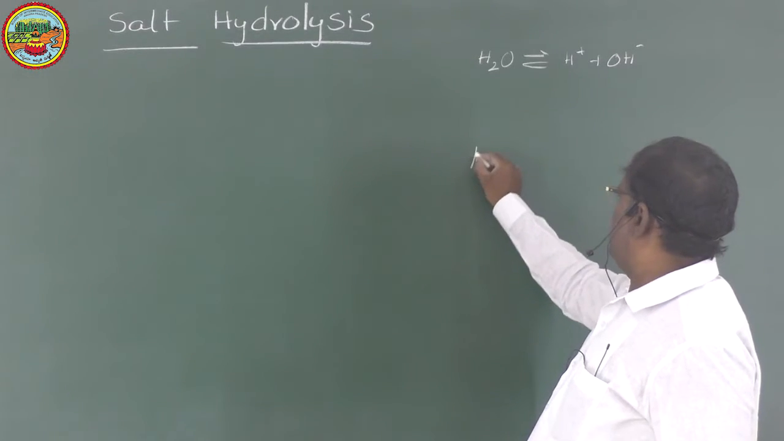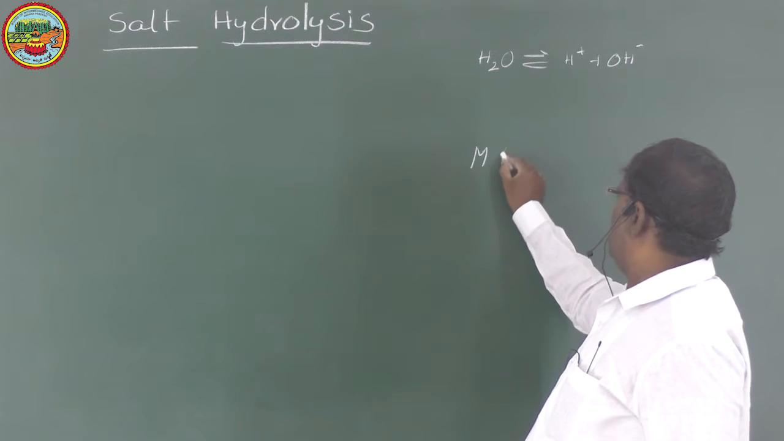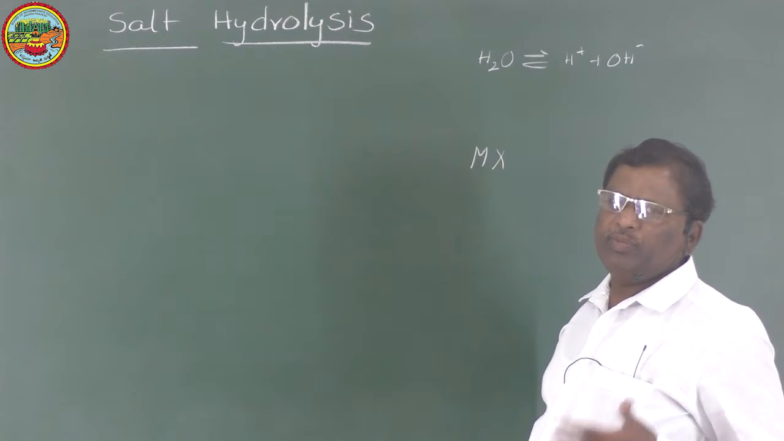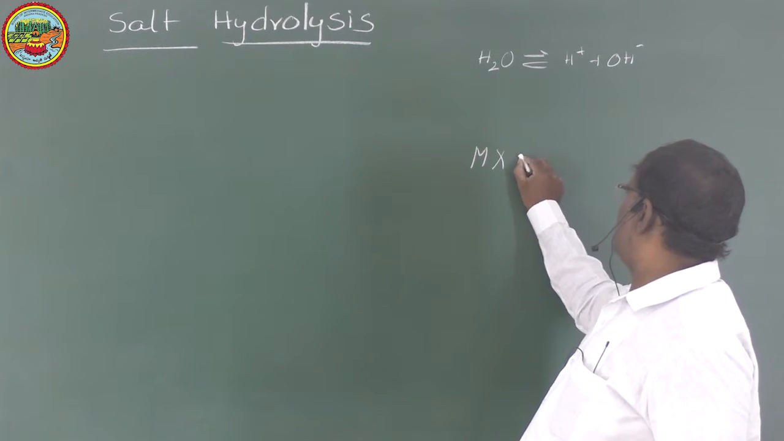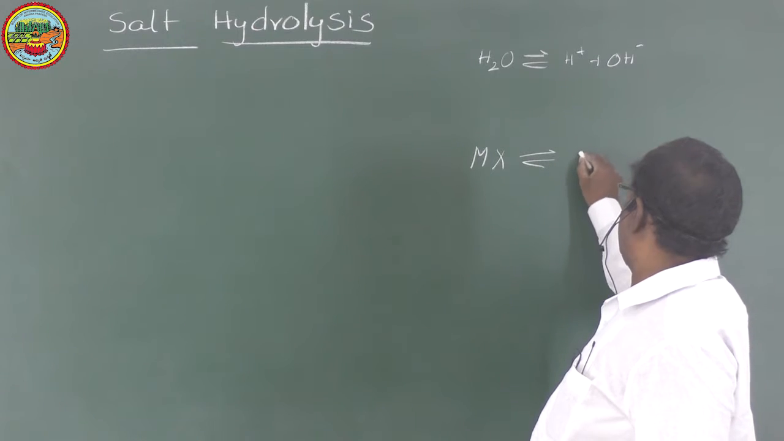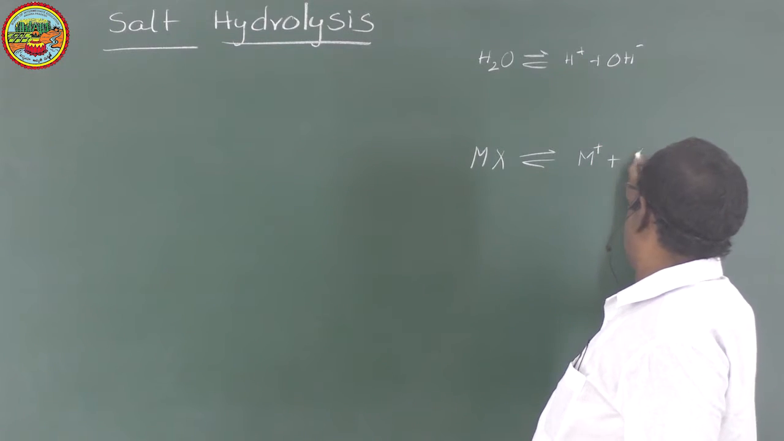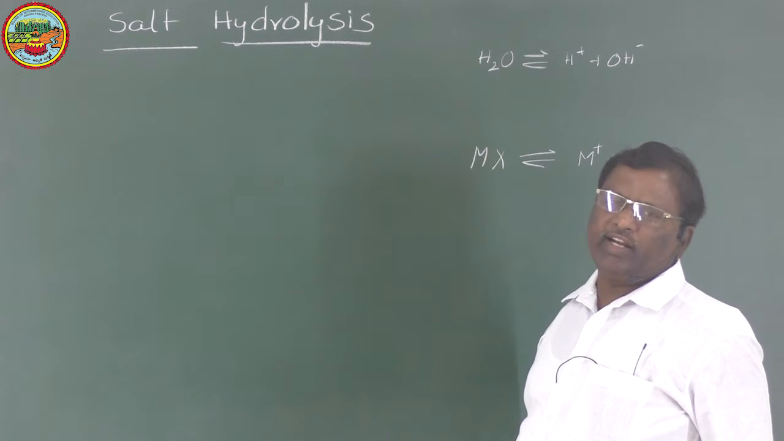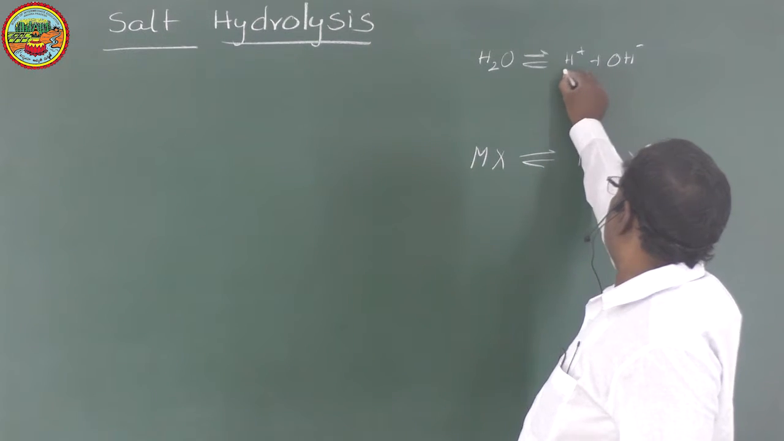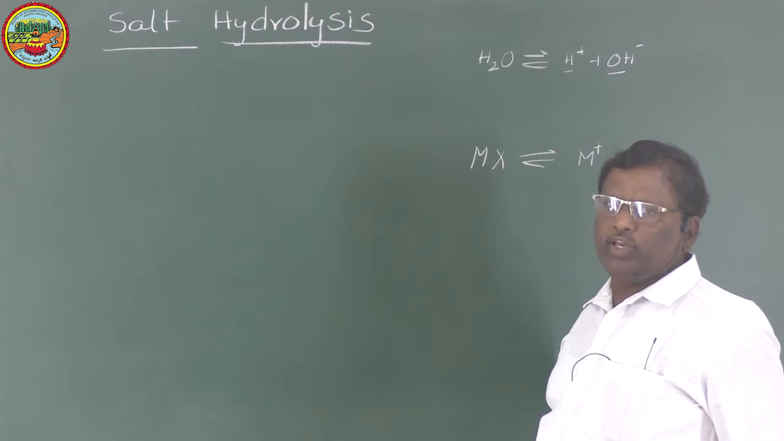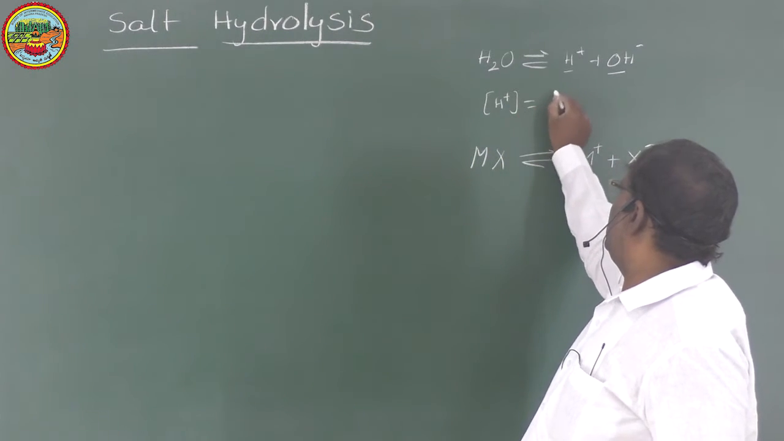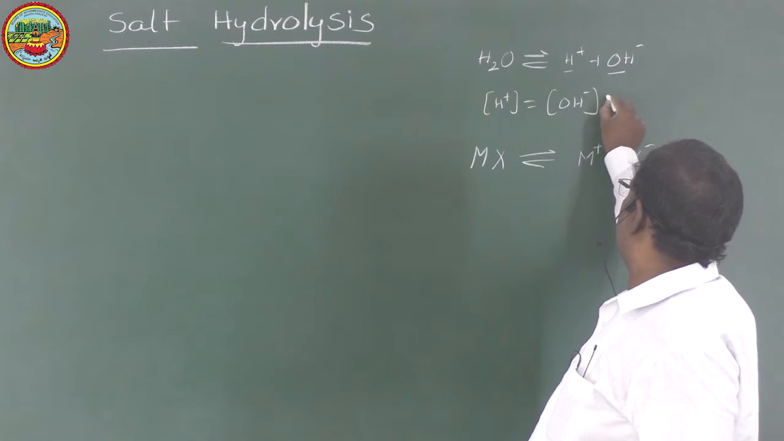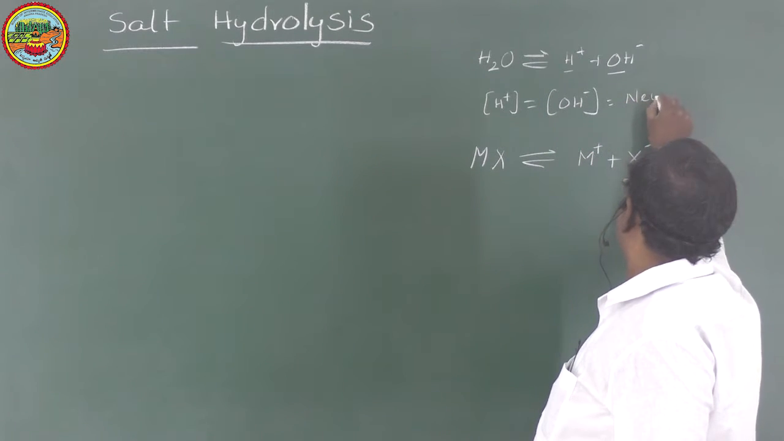Now I have a salt MX, whatever it may be, NaCl or KCl or NH4Cl. If we dissolve this salt in water, it ionizes to give M plus and X minus. One positive ion and one negative ion will be there. In water, due to ionization, I have H plus ions and OH minus ions. In pure water, the concentration of H plus ions will be equal to the concentration of OH minus ions. That's why it is neutral in nature.